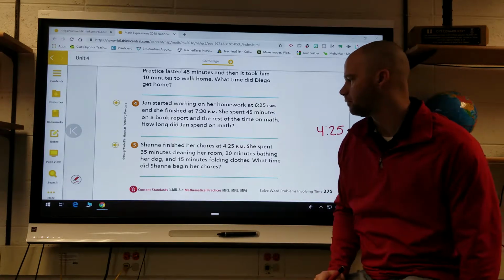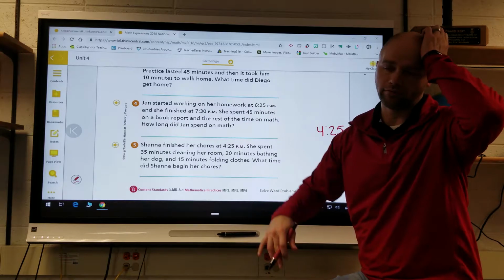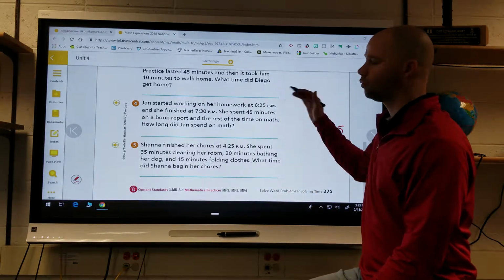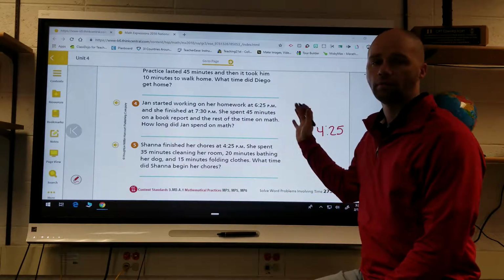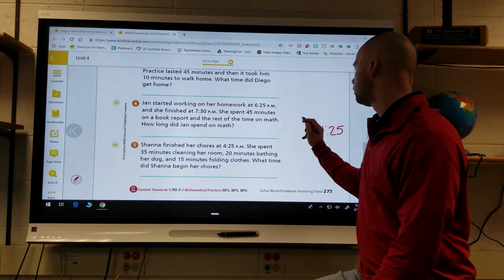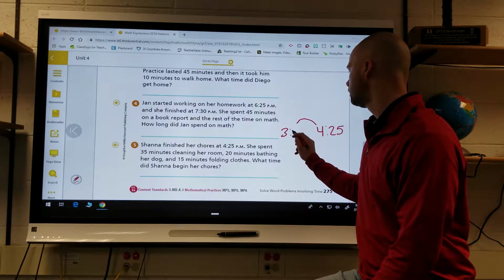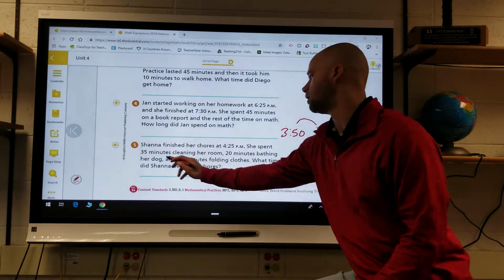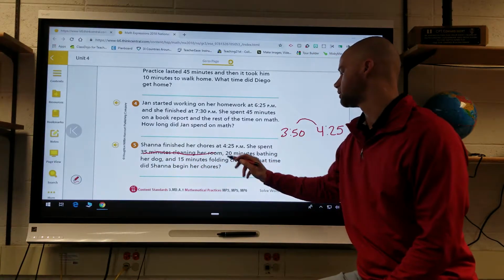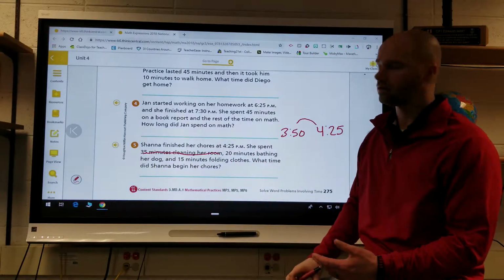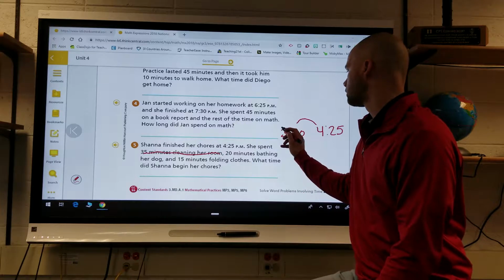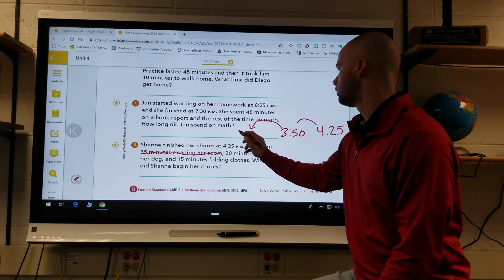She spent 35 minutes cleaning her room, so I'm going to go back 35 minutes. If you count that, back 25 minutes would be 4. And then 10 minutes prior to that would be 3:50. Okay. So now I'm done with the 35 minutes cleaning my room, 20 minutes bathing my dog. So I'm going to go back 20 minutes, which will take me to 3:30.